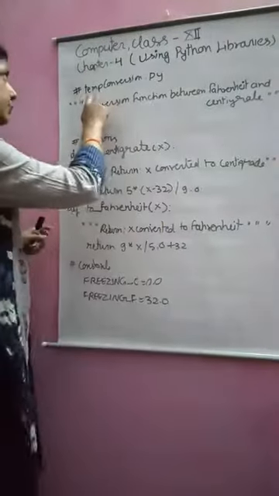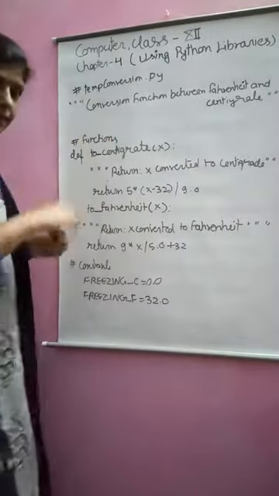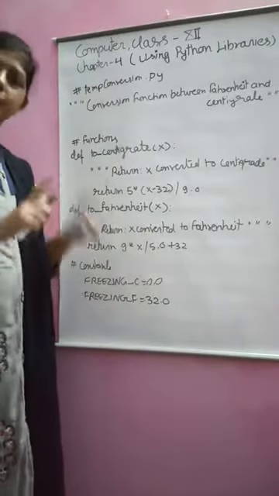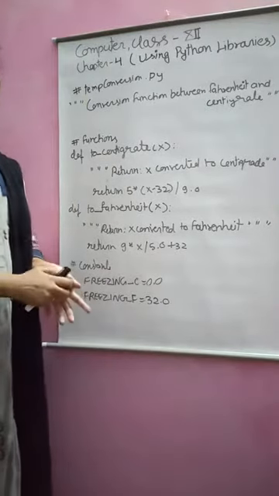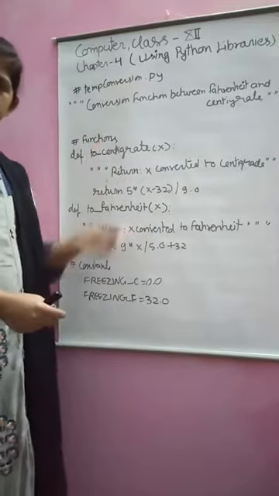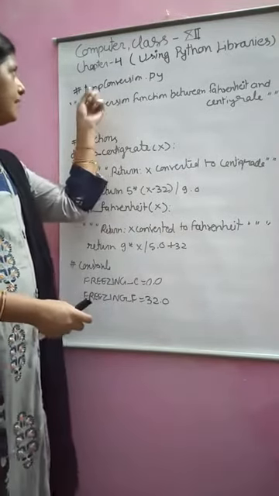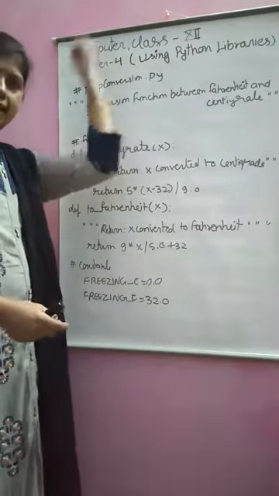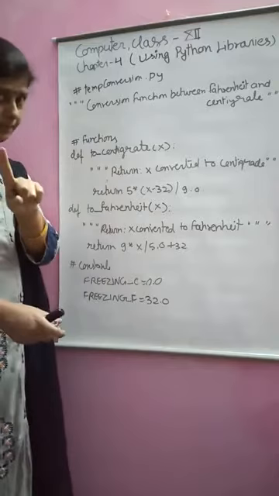Then you are creating the module called temp conversion. Whatever the name of the file is, the name of the module is the same. You are creating the module temp conversion and saving it in the file temp conversion.py, so the name of the file and the name of the module are the same.